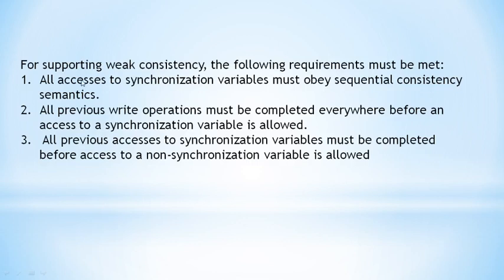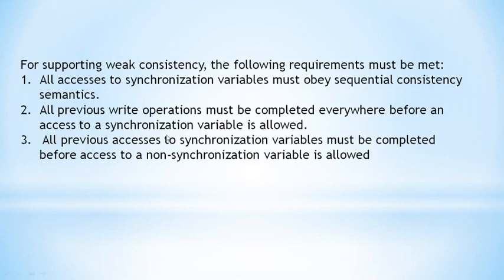So for supporting weak consistency, the following requirements should be met. What are those? Access to synchronization variables must obey the sequential consistency semantics which we have discussed earlier, that all the processes should follow the same order of operations. The next requirement is that all previous write operations must be completed before accessing a synchronization variable.